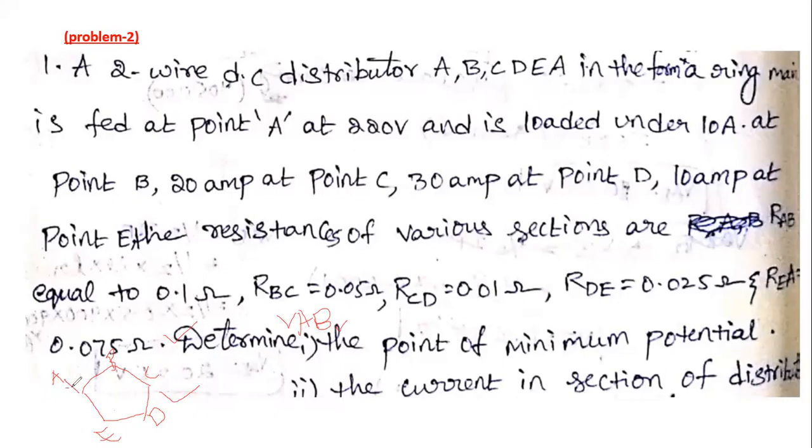In that we are feeding point A, that is VA is equal to 220 volts.